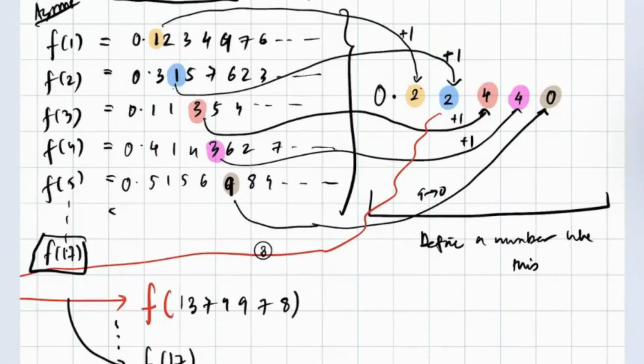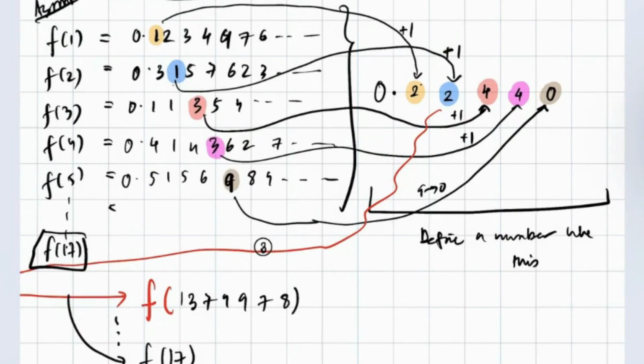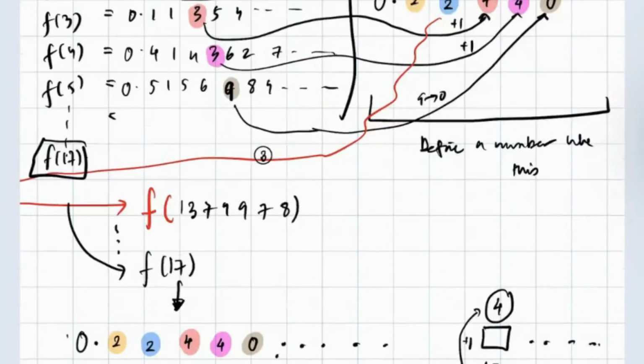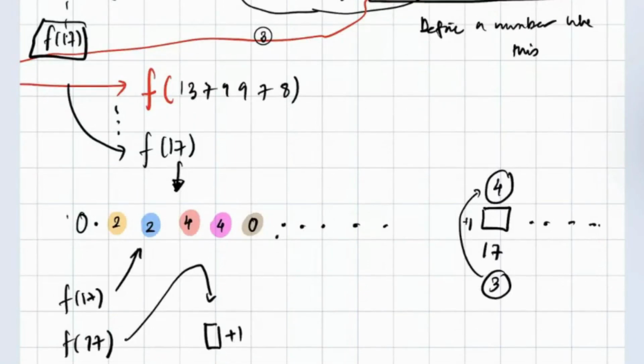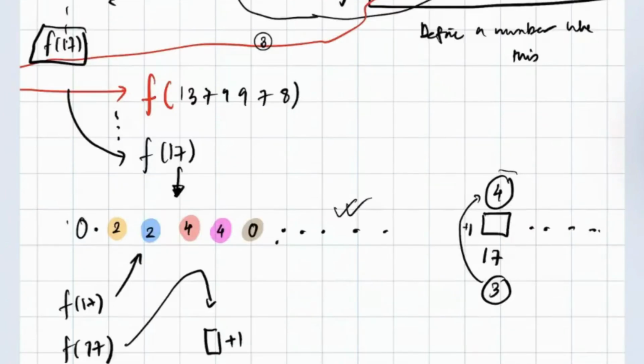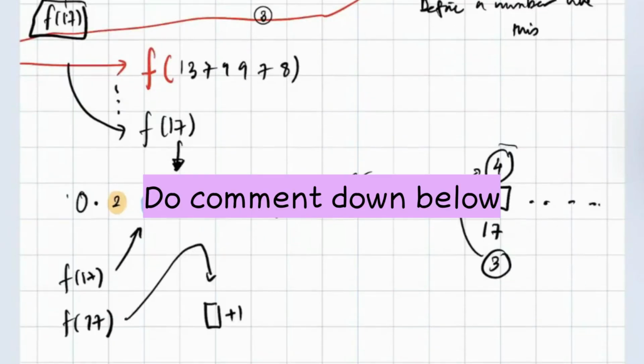So we are assuming that this set is countable, so there is a number, let's say 17, for which this number is equal to f of 17, because f is bijective and we are assuming it's bijective. But the way we define this new number is that at the 17th position, if it's 3 in the actual number, we add 1 to give 4. Therefore, this is a discrepancy. That means this number has both 3 and 4 in its position, which cannot be possible. Hence, it's a contradiction. Did you understand this, guys?